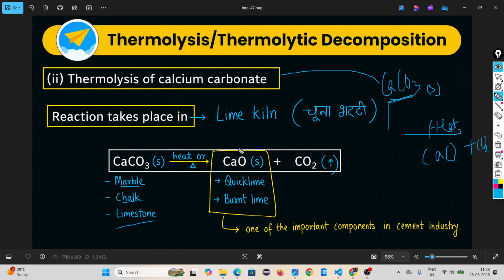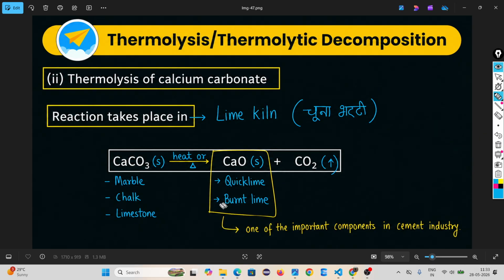This calcium oxide is called quicklime. So why is it called quicklime? Because look, when we heat calcium carbonate, then only we get calcium oxide. That's why it is called quicklime. Due to heat, its name is quicklime. And remember, this calcium oxide is one of the important components in the cement industry. You understand this? Yes.